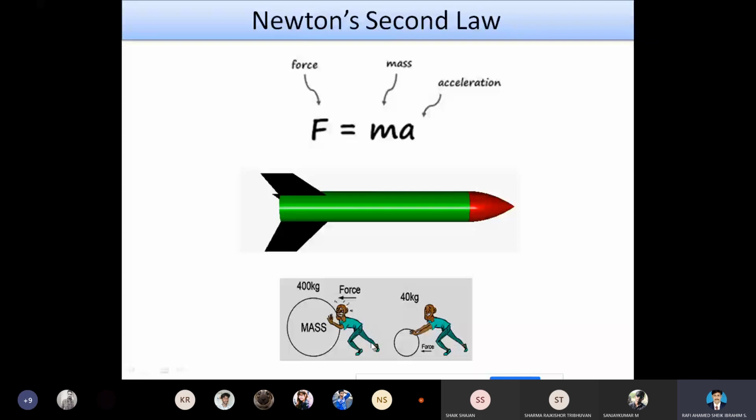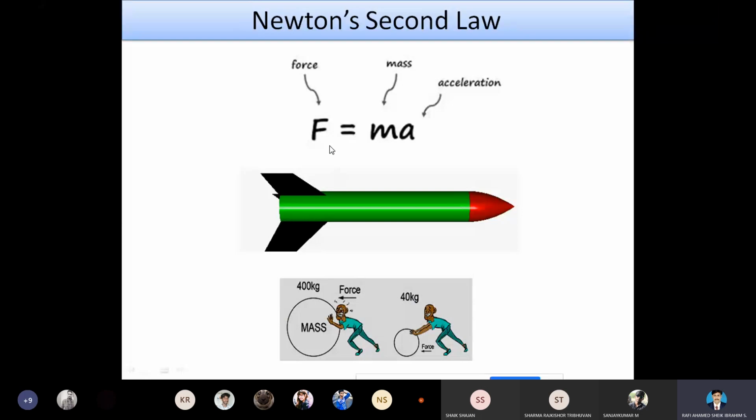Equal means they both are of equal weight. For example, 50 kilogram of weight for this person. Also 50 kilogram of weight is for this person. So there are equal bodies pushing different types of masses, as we know. So how much force do we need to apply for the huge mass, and how much force do we need to apply to make this small mass accelerate?